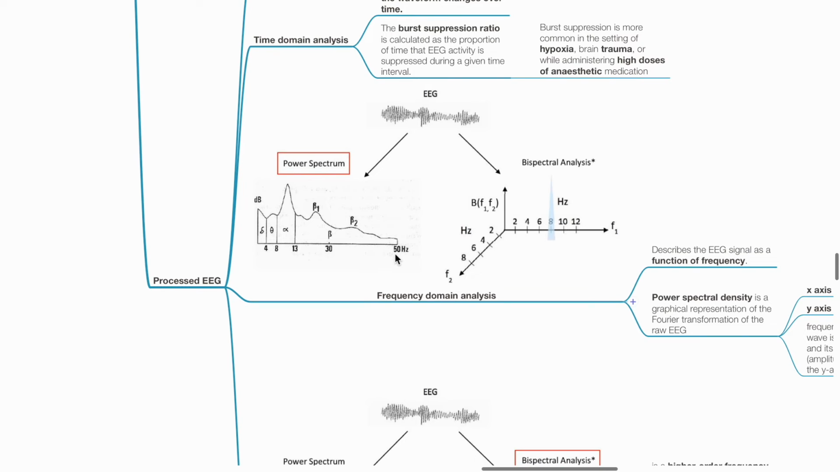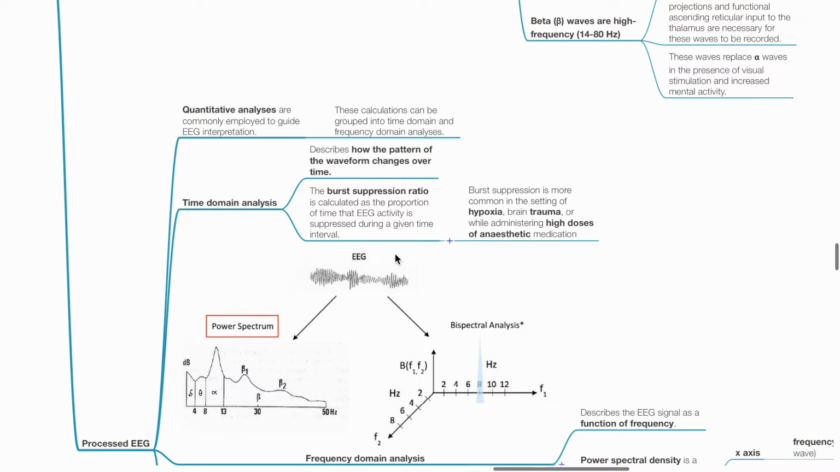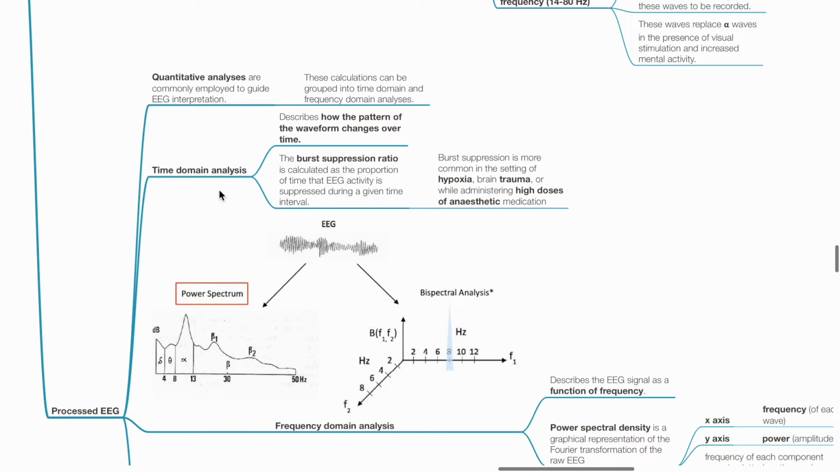Regarding processed EEG, quantitative analyses are commonly employed to guide EEG interpretation. These calculations can be grouped into time domain and frequency domain analysis. Regarding time domain analysis, this describes how the pattern of waveform changes over time. The burst suppression ratio is calculated as the proportion of time that EEG activity is suppressed during a given time interval. Burst suppression is more common in the setting of hypoxia, brain trauma, and while administering high doses of anesthetic medication.